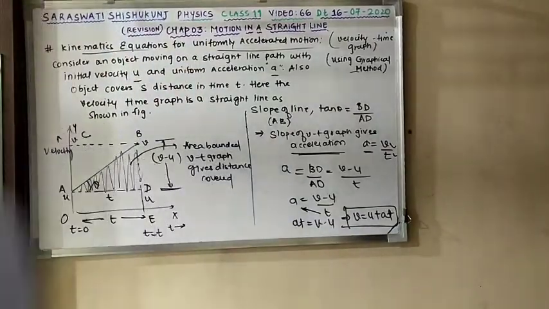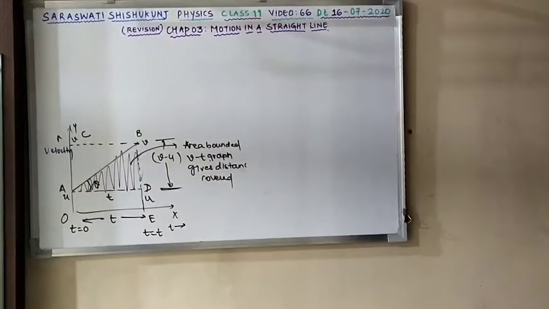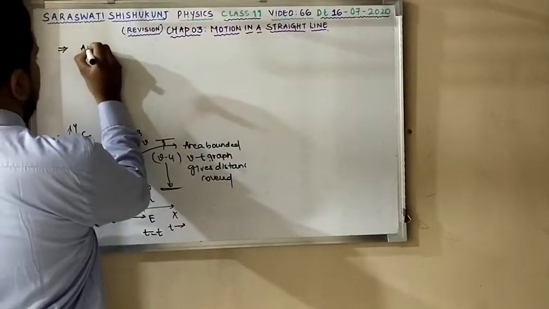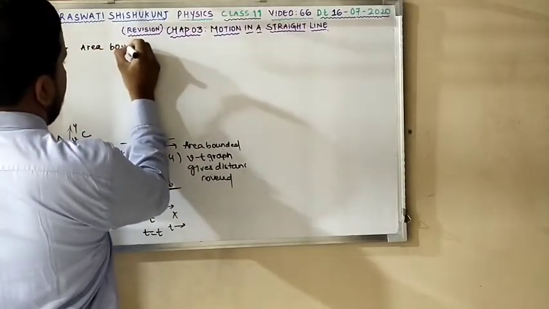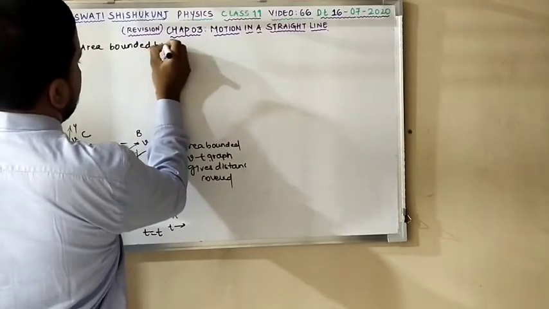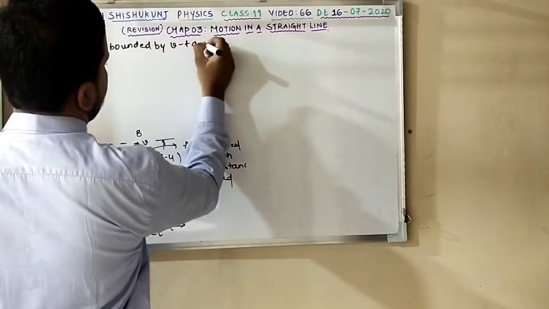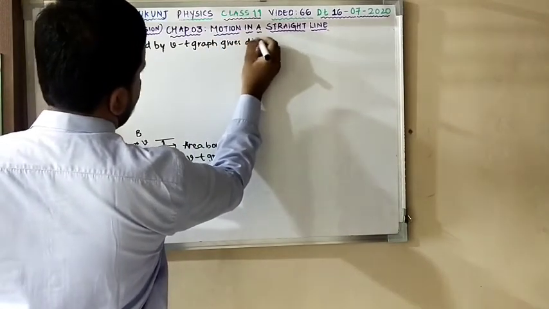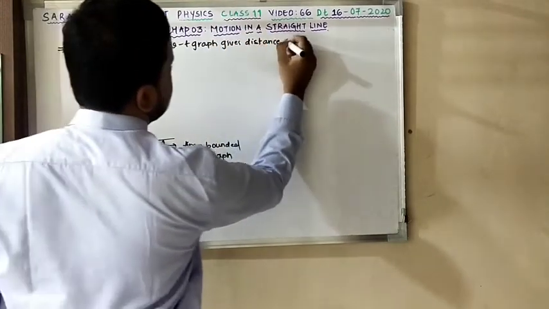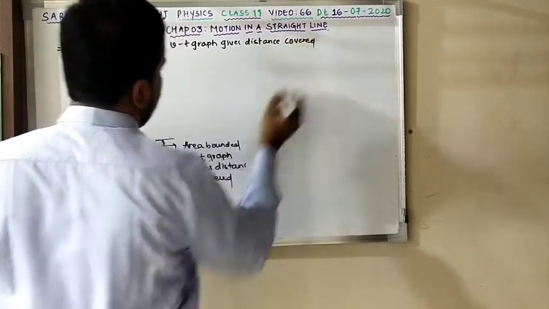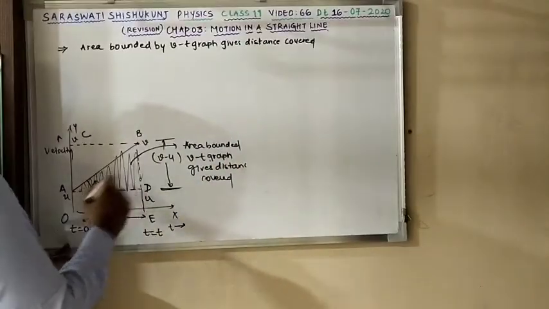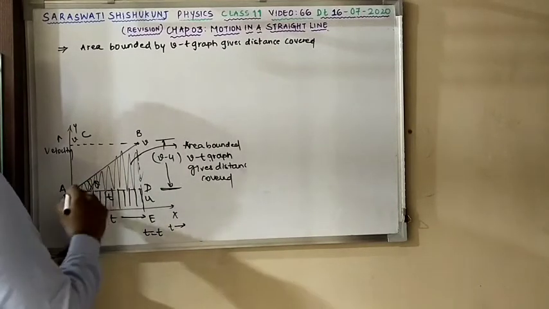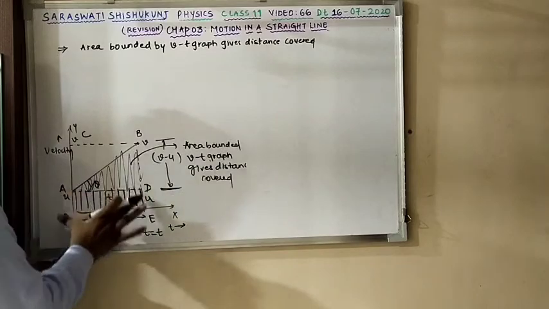Moving on to the second equation. For the second equation, I have the area bounded by the v-t graph. Area bounded by the v-t graph gives you the distance covered. So now I need to calculate the area bounded by this graph. This is one triangle, and this entire portion is bounded by graph AB. Yes or no? The straight line bounds this much area.